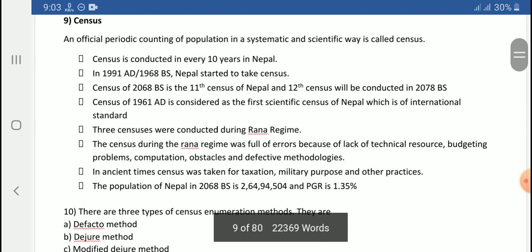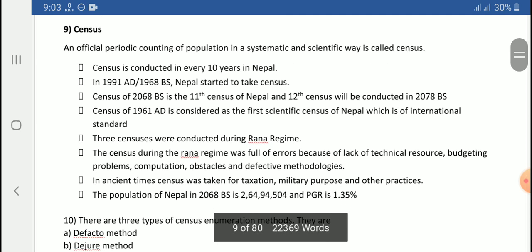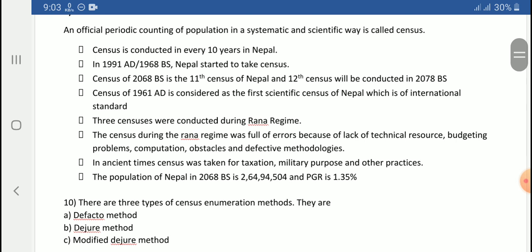Now here is certain information regarding census which is very important for a very short question or MCQs. So census is conducted every 10 years in Nepal. You just remember this, AD and BS. Nepal started to take census in 1968 BS, or 1911 AD. I have written it here also. The census of 2068 BS, or a decade ago, is the 11th census of Nepal, and the 12th census will be conducted in 2078 BS.